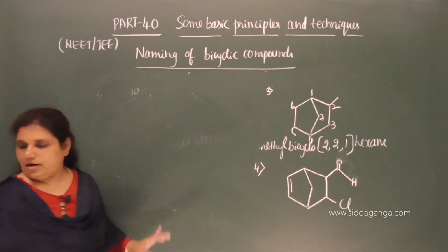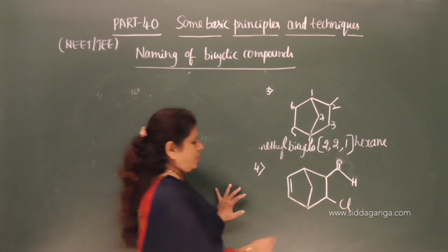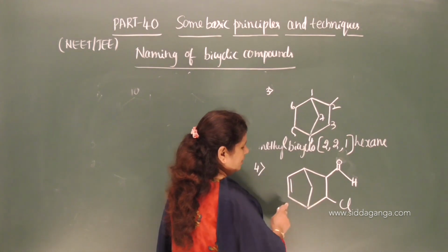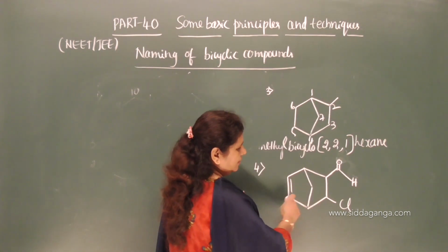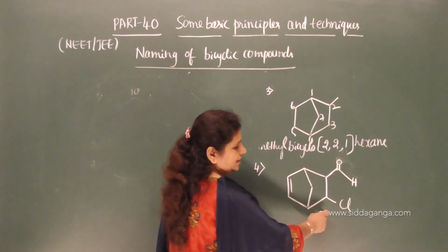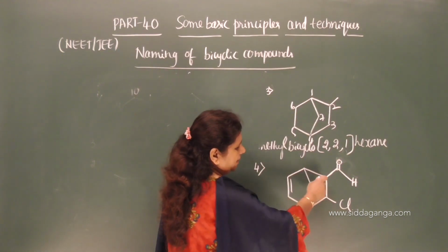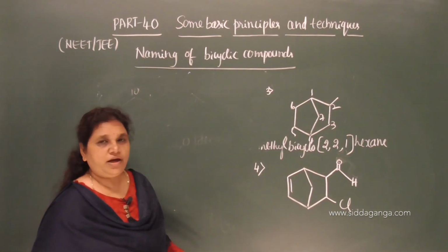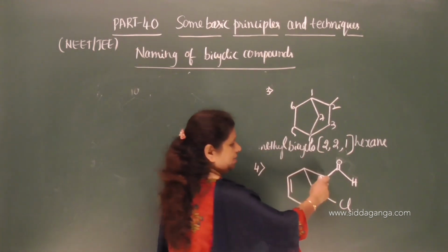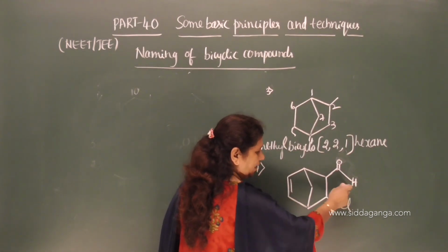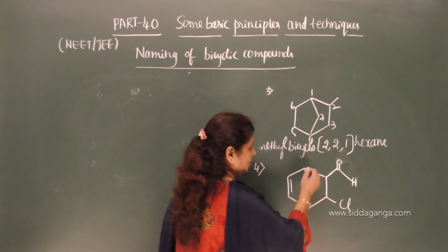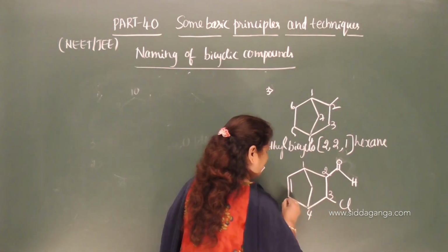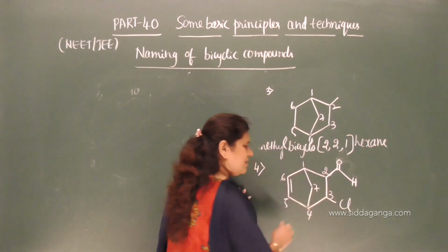This one. Now, here also we have the 3 paths, and here we have a multiple bond in this path and here a functional group is there in this path. Both the paths contain the same number of carbon atoms, 2 carbon atoms, but preference should be given to the functional group. Make it C double bond OH, the aldehyde functional group, and here is the multiple bond. Give the number from this end 1, 2, 3, 4, 5, 6 and 7.